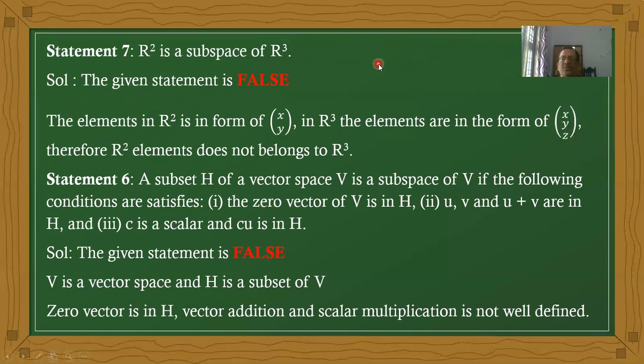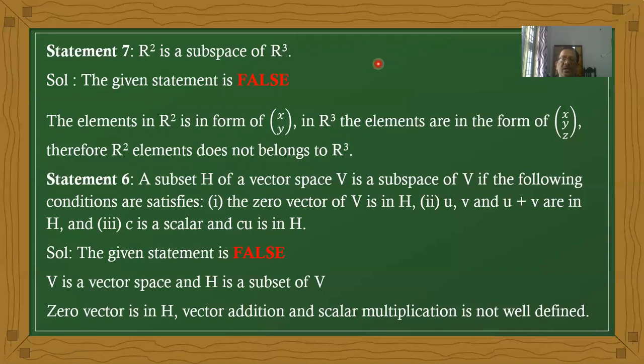Now, R2 is nothing but 2-dimension. It contains the X and Y axis only. Is it a subspace of R3? In R3, we get 3-dimension: X-axis, Y-axis, Z-axis. Here the statement is a false statement. Why is it false?